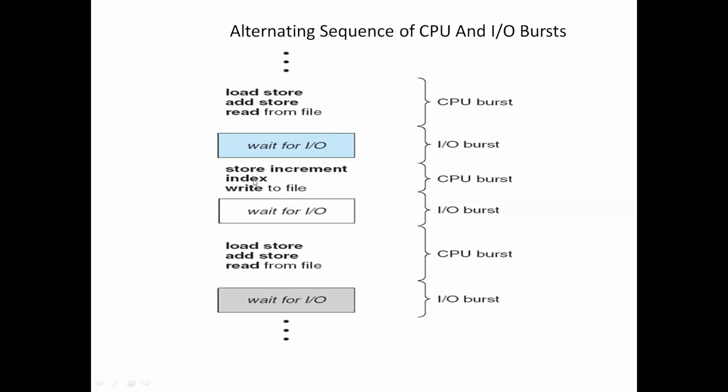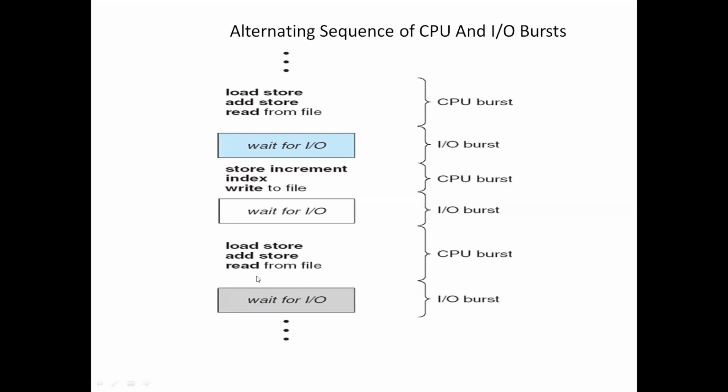After that, the process will resume with a CPU burst. Here we have store, increment index, write to the file. Once the control identifies this write to file instruction, this is an IO operation, so the process will wait for IO. After the content is written to the file, it will resume with CPU burst instructions.